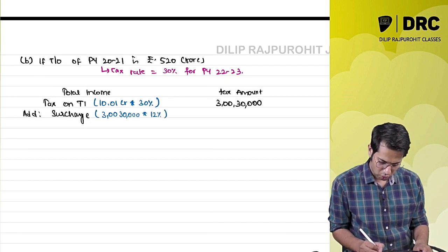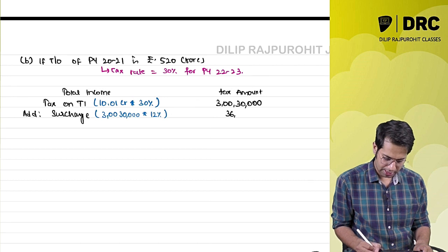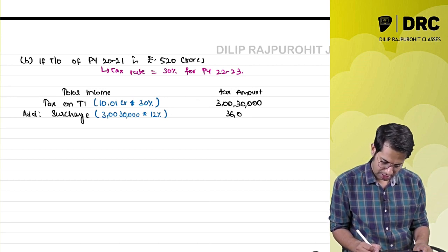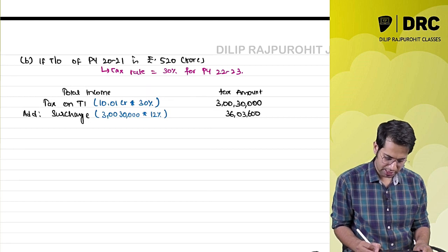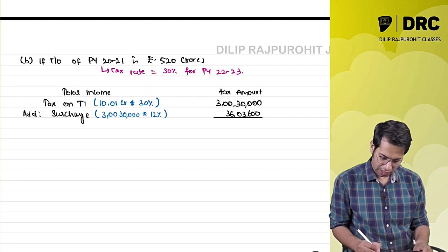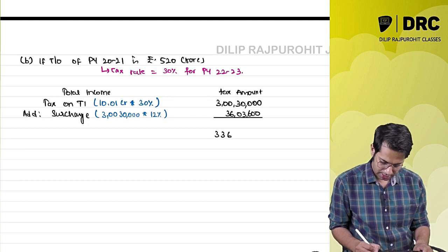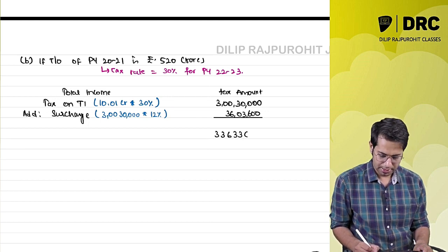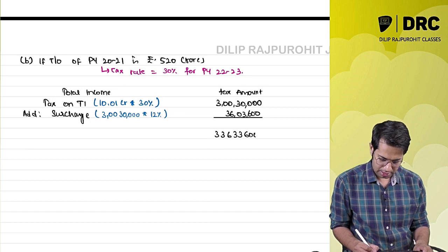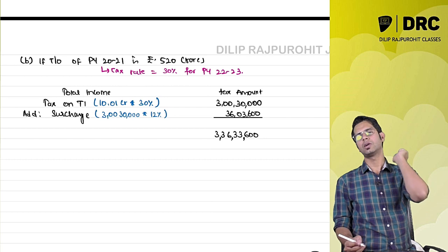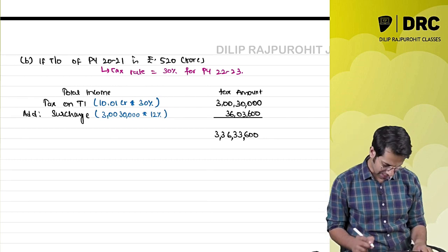The surcharge comes to rupees 36 lakh 3,600. So the tax amount including surcharge is 3,36,33,600. 3 crore 36 lakh 33,600 rupees is the tax amount.